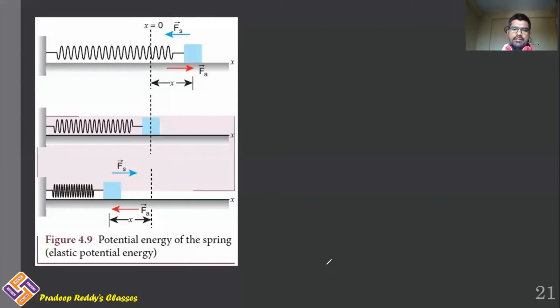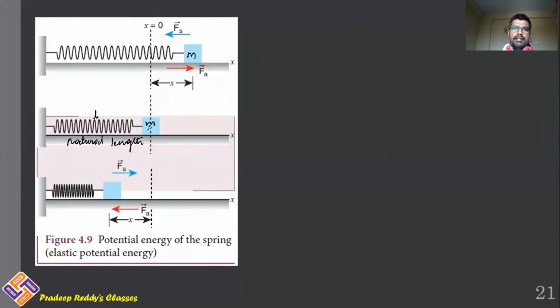Here we have a mass M which is attached to the spring, and this is the actual mean position. Like, this is the natural length of the spring. Natural length of the spring is from here to here. It has mass M. Natural length in the sense we are not applying any force. We are not compressing the spring. We are not elongating the spring. By nature, its length is L. That is what natural length is. I am considering this natural length as L.